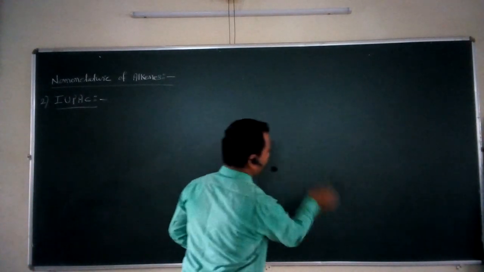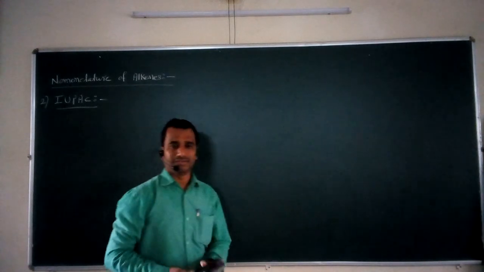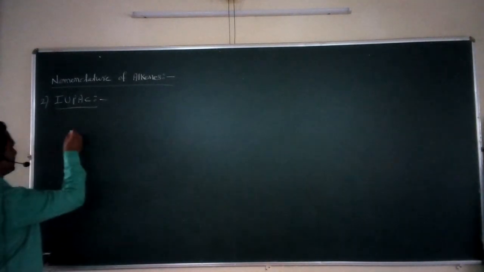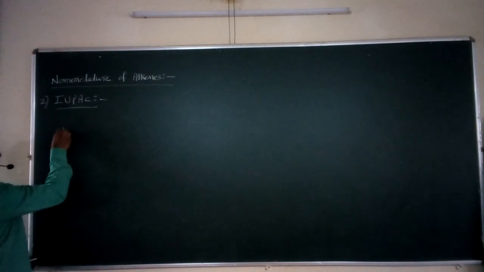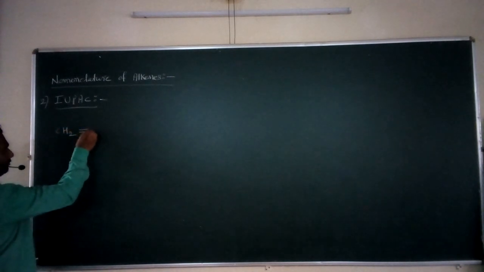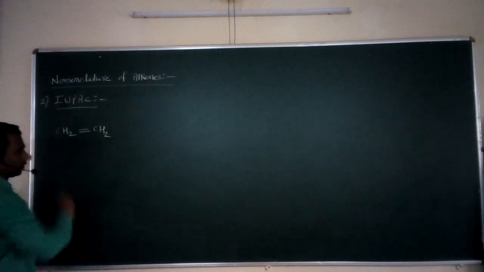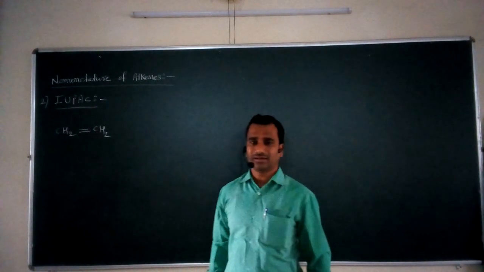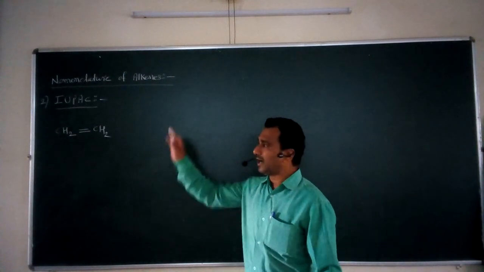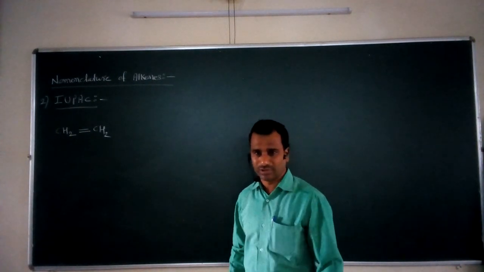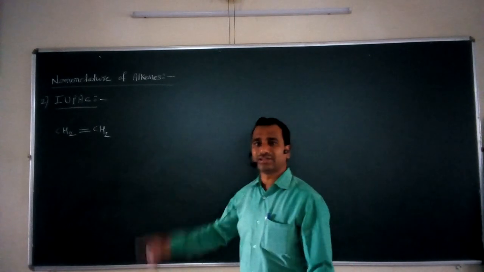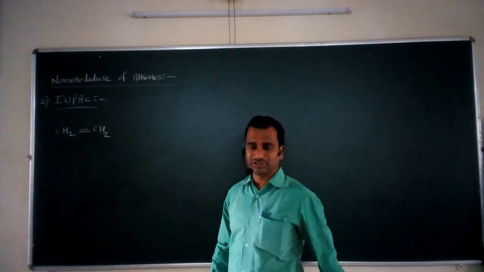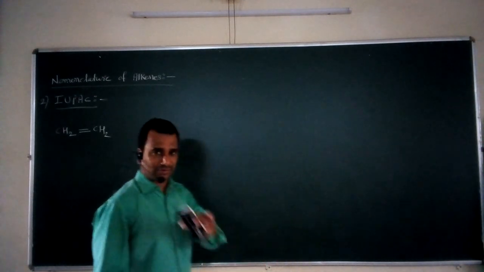First of all, I take some simple examples. The first simple example is CH2 double bond CH2, a simple example of this alkene family. I take it as an example for assigning the IUPAC nomenclature. Again, we have to follow particular rules for assigning the IUPAC nomenclature for this compound. So what are those rules?